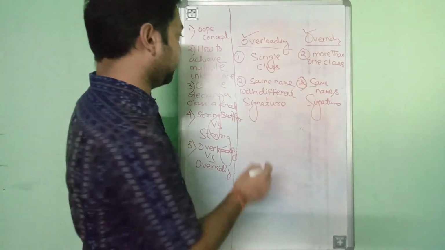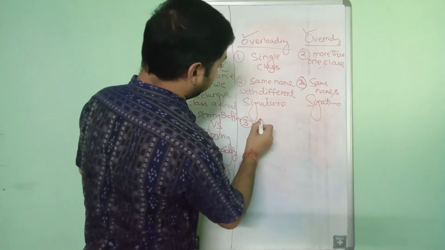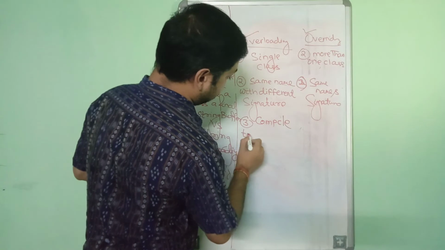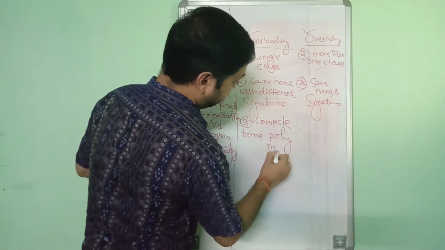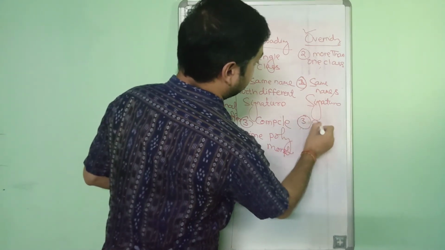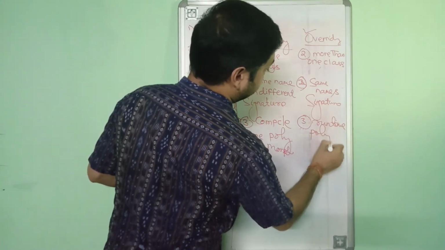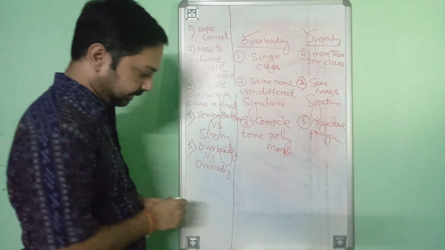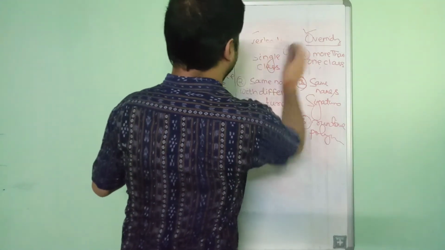And third, overloading can be implemented by using compile time polymorphism. This is a compile time concept. But overriding is a concept of runtime polymorphism. So that will be the simple answer for overloading versus overriding, question number 5. So now let us move to the next one.